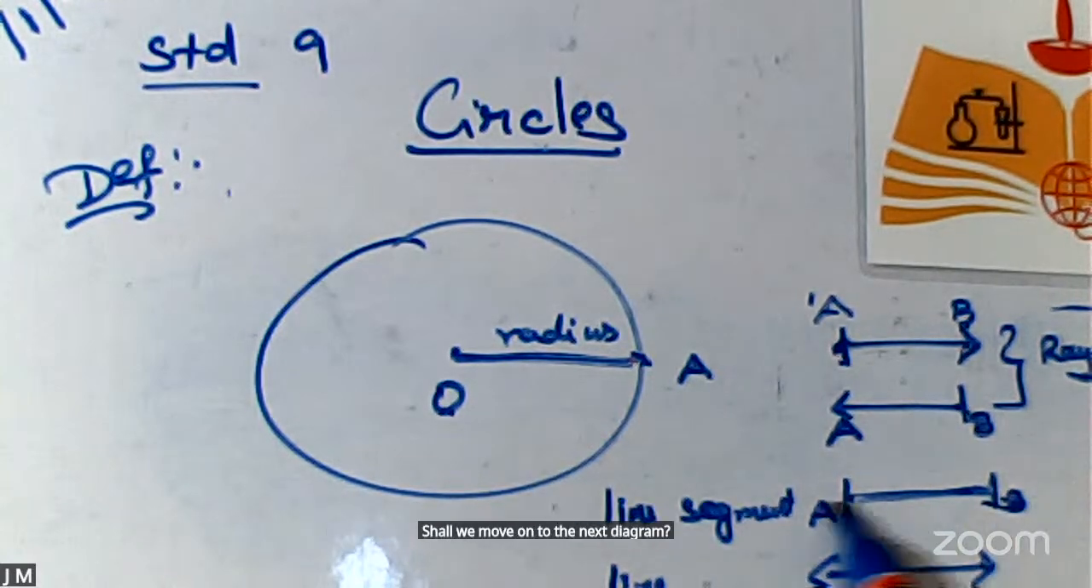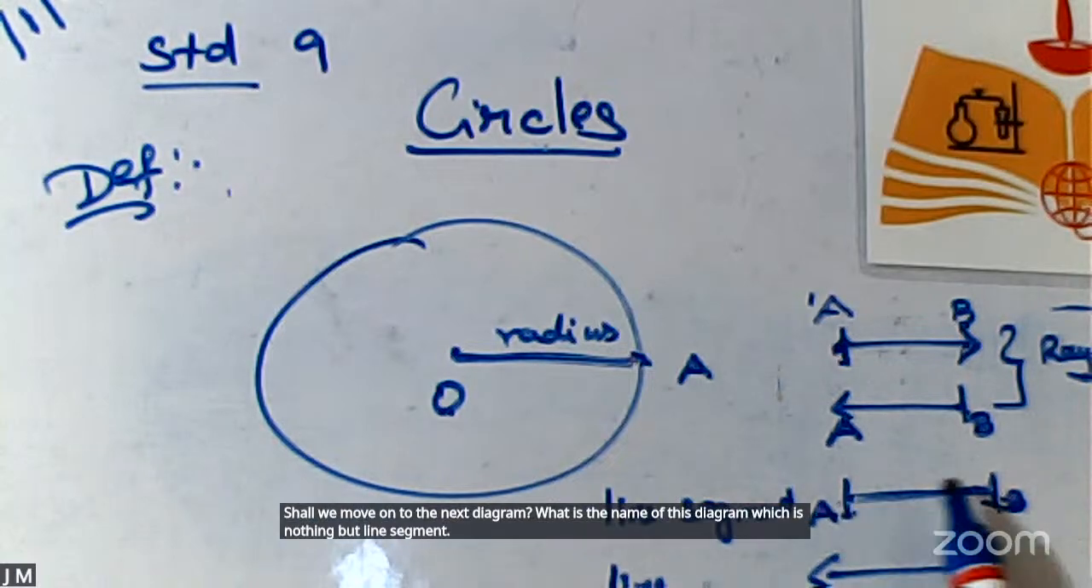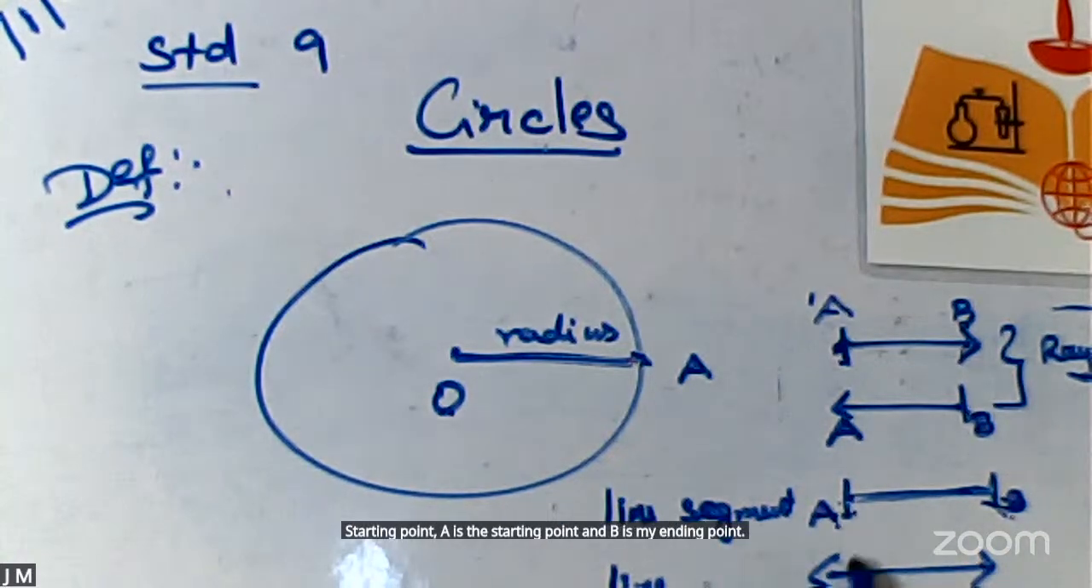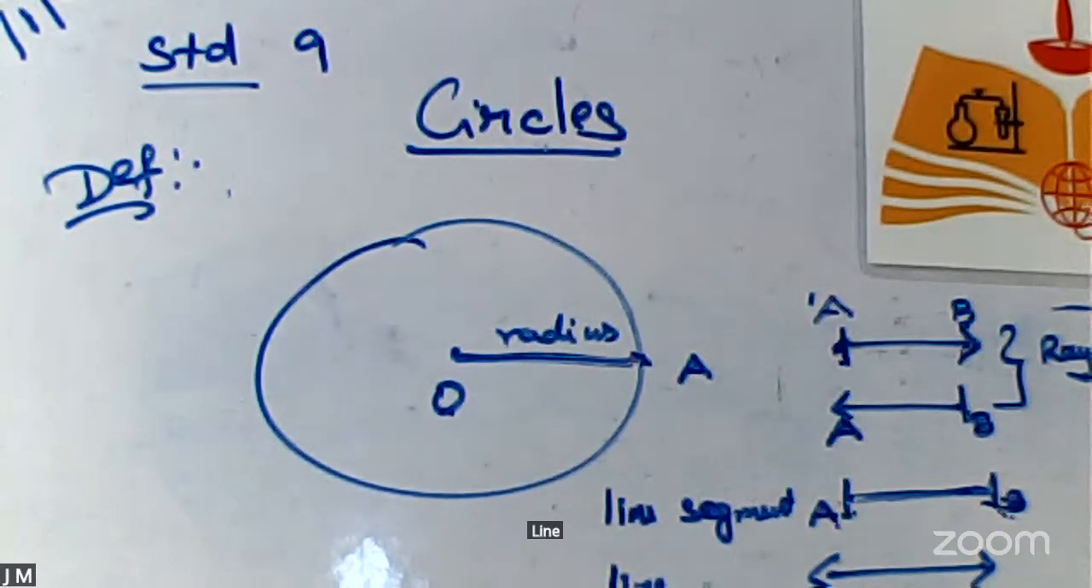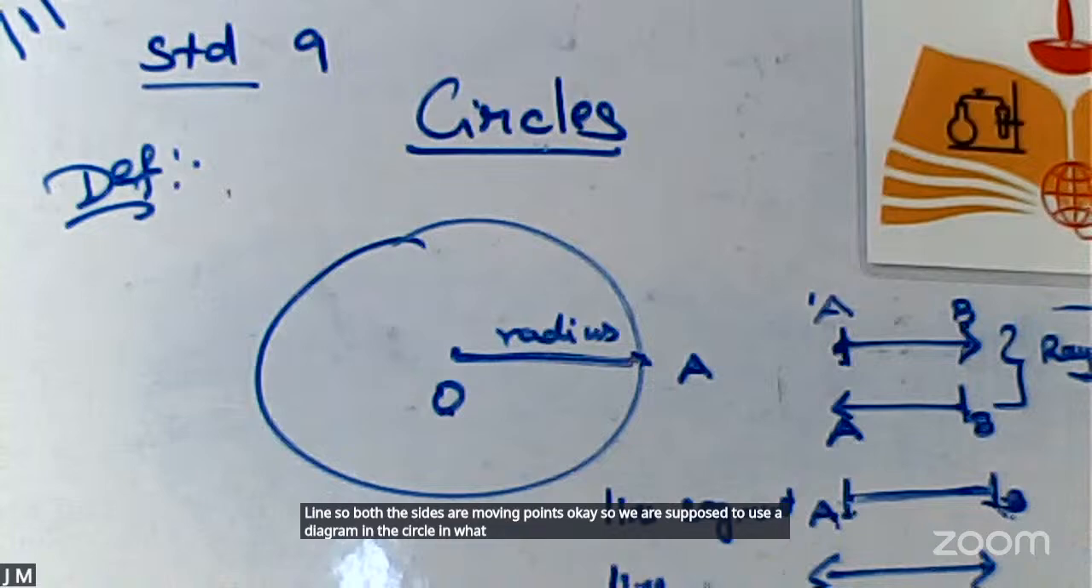What is the name of this diagram? Which is nothing but a line segment. A is the starting point and B is my ending point. And the next one, last but not least, the diagram name is what? Line. So both sides are moving points. Okay. So we are supposed to use these diagrams in the circle. In what way am I going to connect these four diagrams with the circle? Now I will tell you one by one.